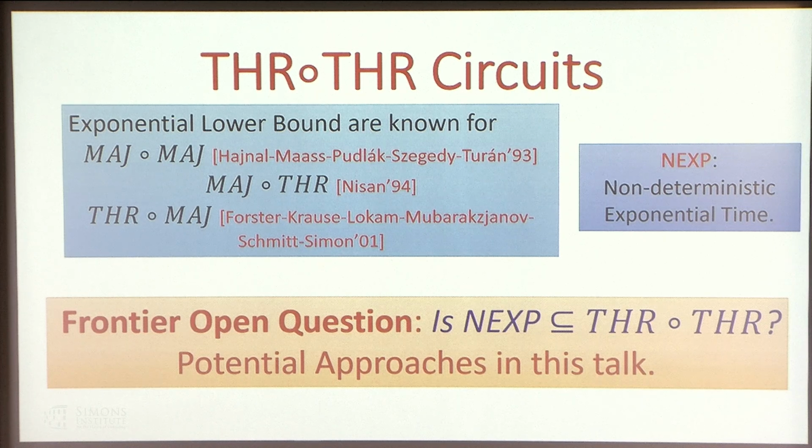So we don't even know whether NEXP, the non-deterministic exponential time, is contained in the threshold of threshold polynomial size. So in this talk, when there's nothing before the class, I will assume that they are of polynomial size. So in this talk, I'm going to talk about some potential approaches for resolving this open question.